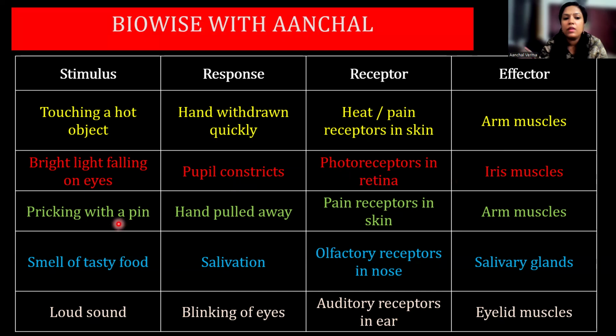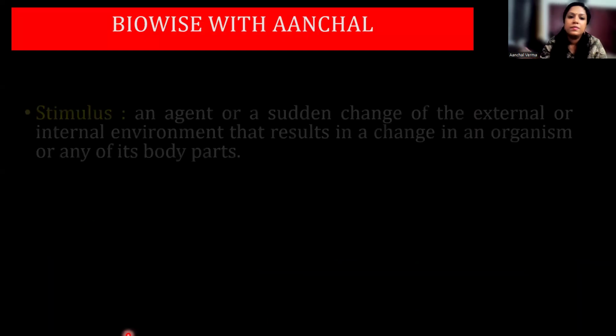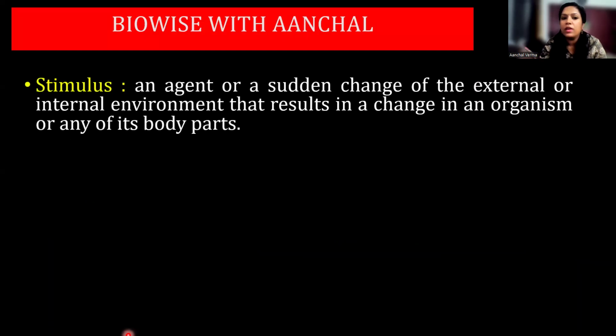Then pricking with a pin, hand pulled away, pain receptors in the skin, arm muscles. Smell of tasty food, salivation is the response, olfactory receptors of your nose, and salivary glands are the effectors. Loud sound, blinking of the eyes, something falls, and you do like this. These are your auditory receptors in the ear, and the effector muscles are your eyelids. Right? These are some examples of reflex actions.